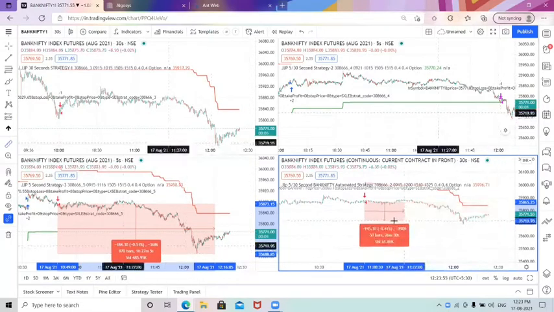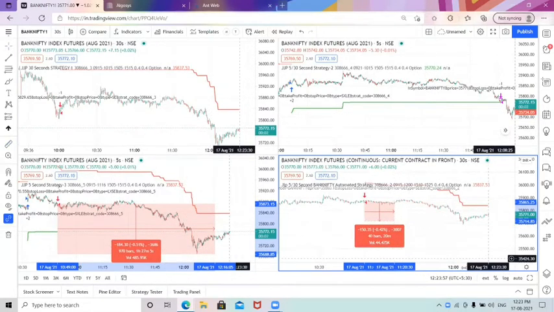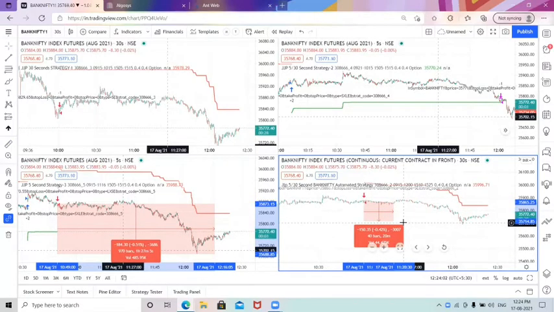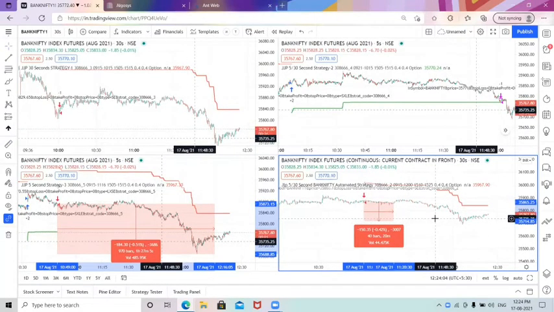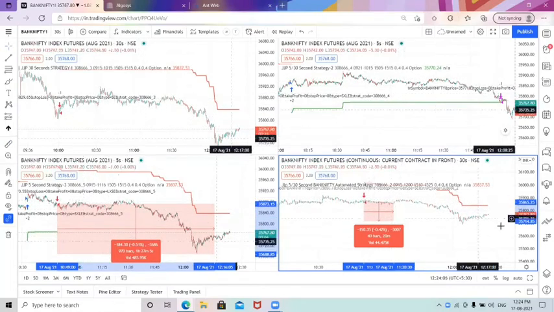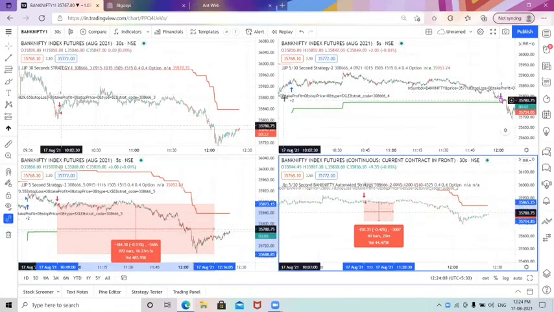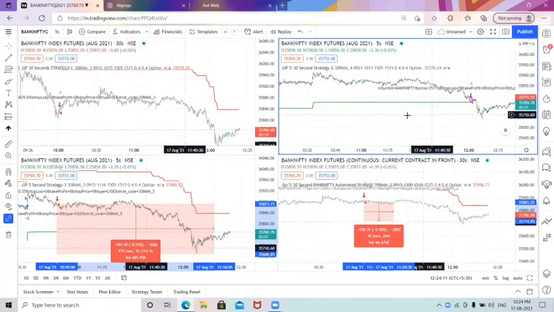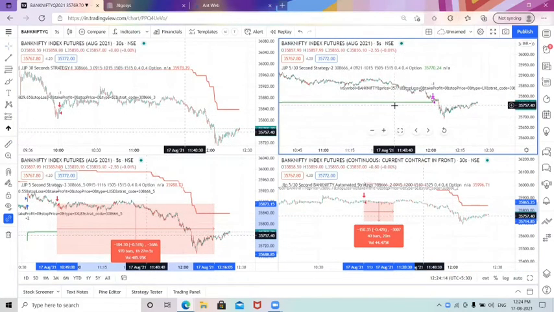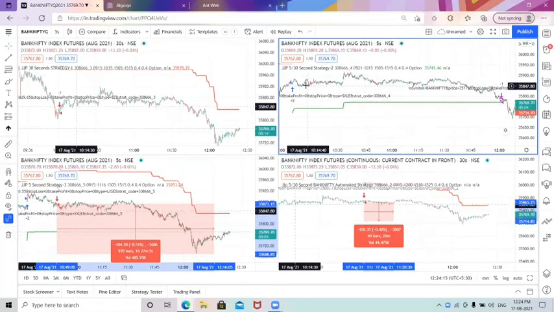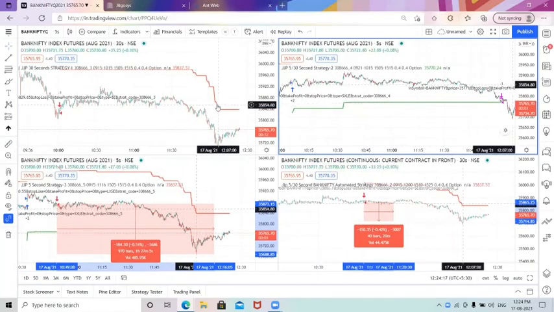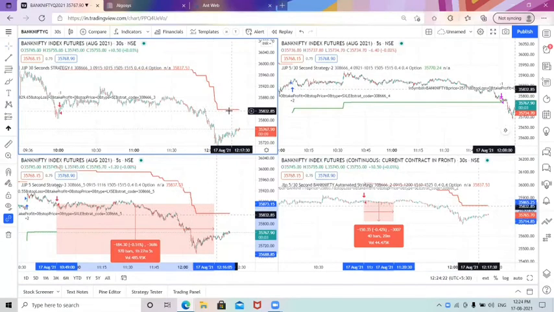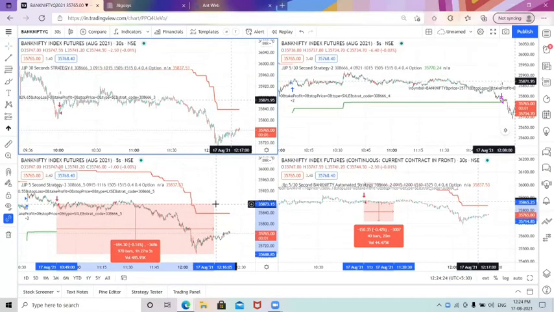So this is the status right now at the timing of 12:23, because our entry timing is till about 12 o'clock and the entry timing is over. So this is the last entry. Let us see the result of this last entry. For the second strategy there is no entry and it has been closed, because this is the last entry. The stop loss has been triggered, and in the first strategy it has been trailed till now. So let us wait and see how much trail movement it will give.